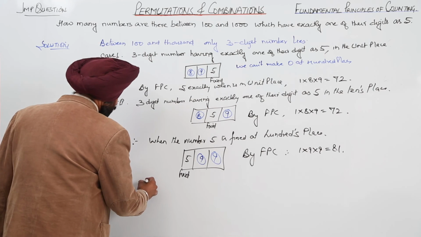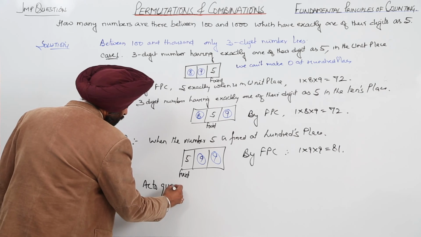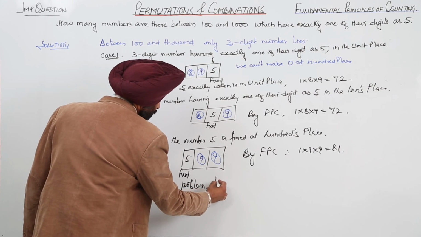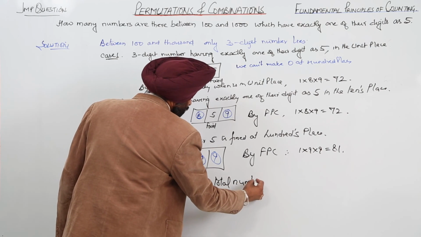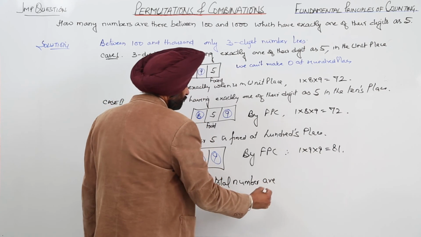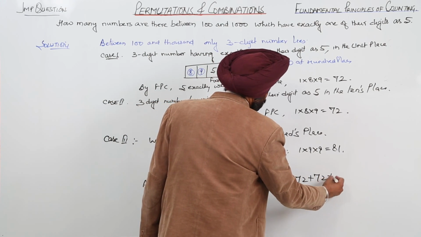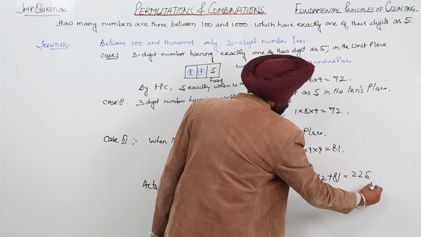Now according to the given problem, total numbers are 72 plus 72 plus 81, that is 225. This is the answer.